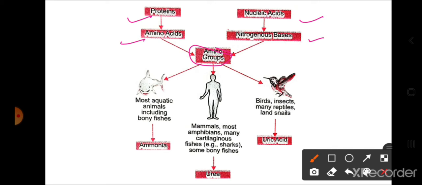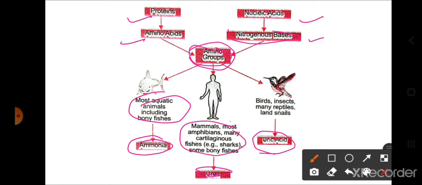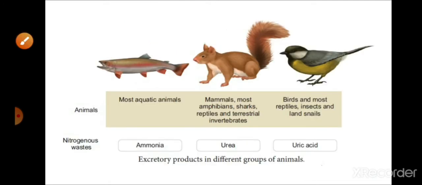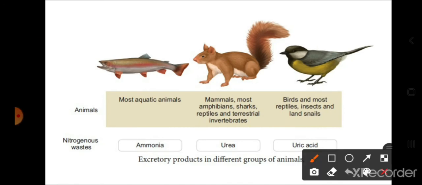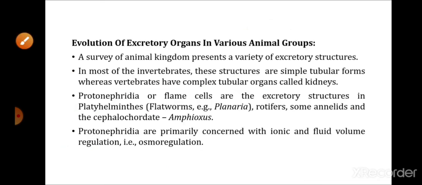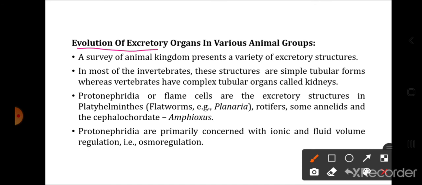From the extra nitrogenous bases, what will be removed? The amino group. Now what will it form? Either ammonia, urea or uric acid, and these are the examples of the organisms producing such kinds of wastes. So these are the nitrogenous wastes in the different groups of animals: ammonia, urea and uric acid. Now, evolution of the excretory organs in the various animal groups.